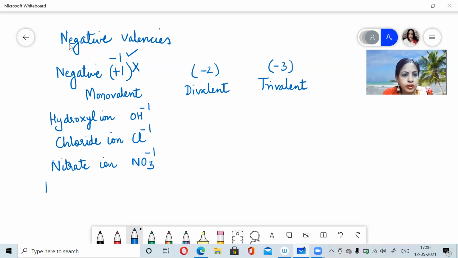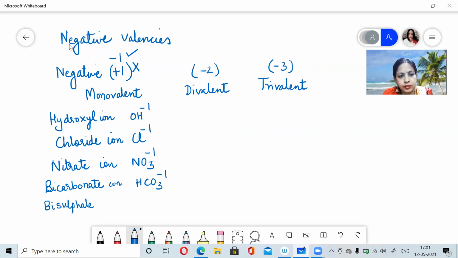Then you have got bicarbonate ion. For bicarbonate ion, we write HCO3-1. Then you have got bisulfate ion. It is HSO4-1. So these are some common monovalent ions which possess -1 valency.